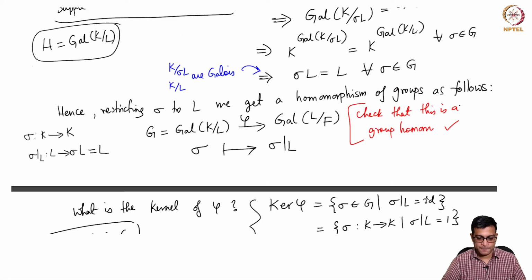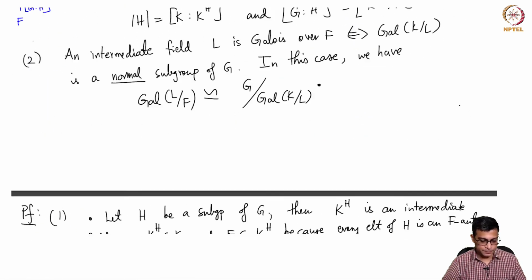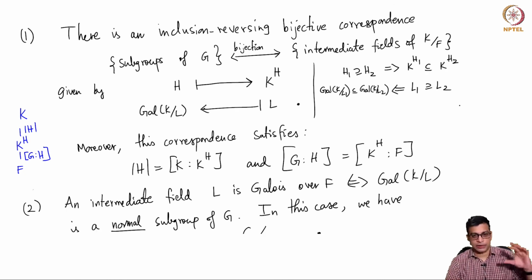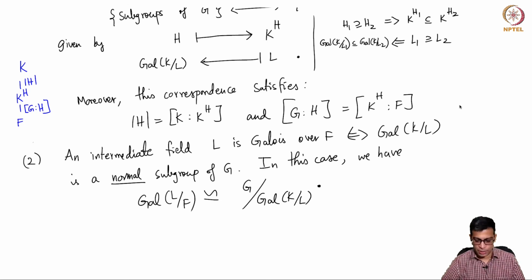So in this video I completed the proof of the main theorem of Galois theory, which says that if you have a Galois extension, there is a bijection between the subgroups of the group and intermediate fields of the extension. Moreover, if you are given an intermediate field, that is Galois over the base field if and only if the corresponding subgroup is a normal subgroup of the Galois group of the original extension. And if that is the case, we also know how to find the Galois group of the extension L over F using the Galois group of the original extension and the Galois group of the top extension.